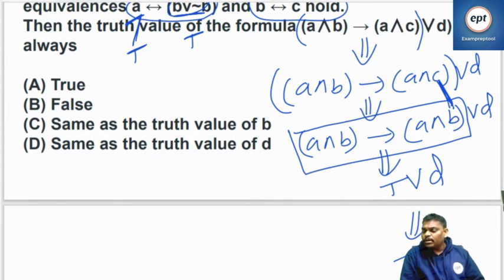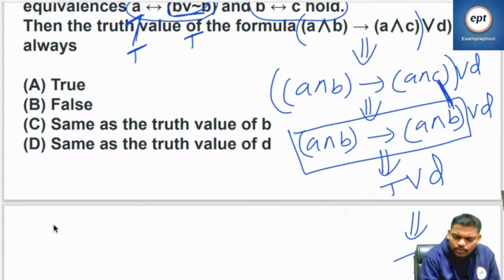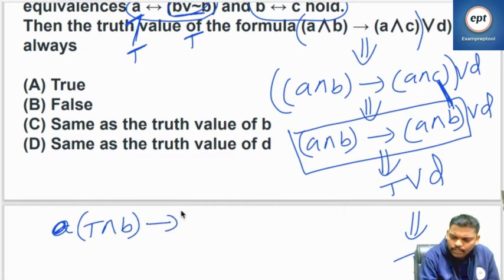But remember, in the truth table, C is nothing but B. A is always true. C is nothing but B. Always A is true. Just go to the truth table. So this table, if you want, you can go to the table also. See this one. A means true. True and B implies true and D.